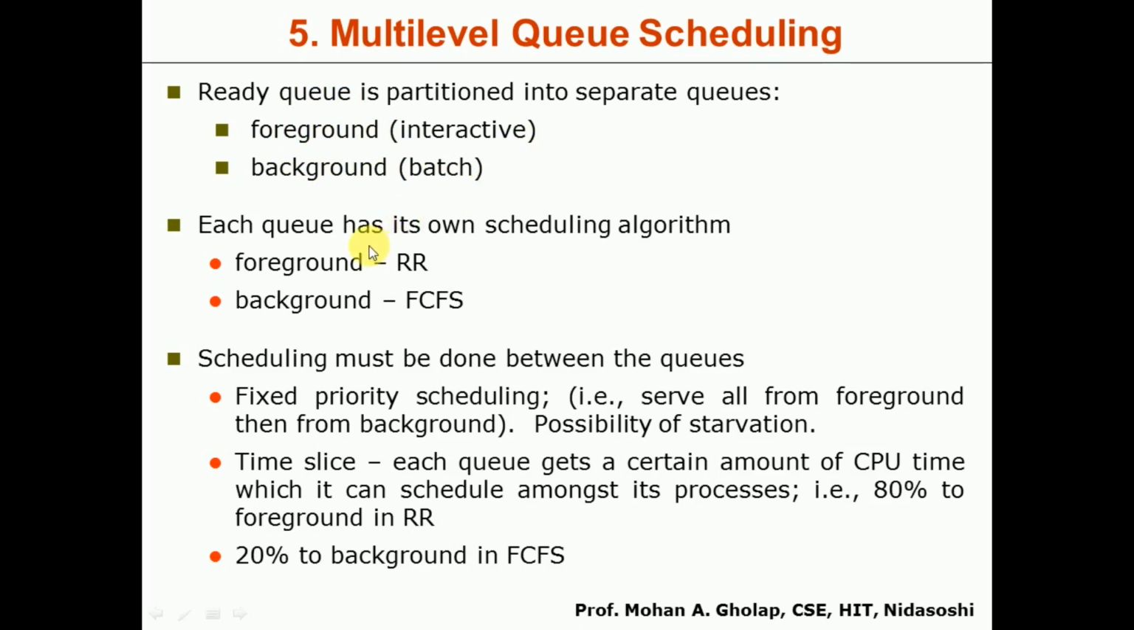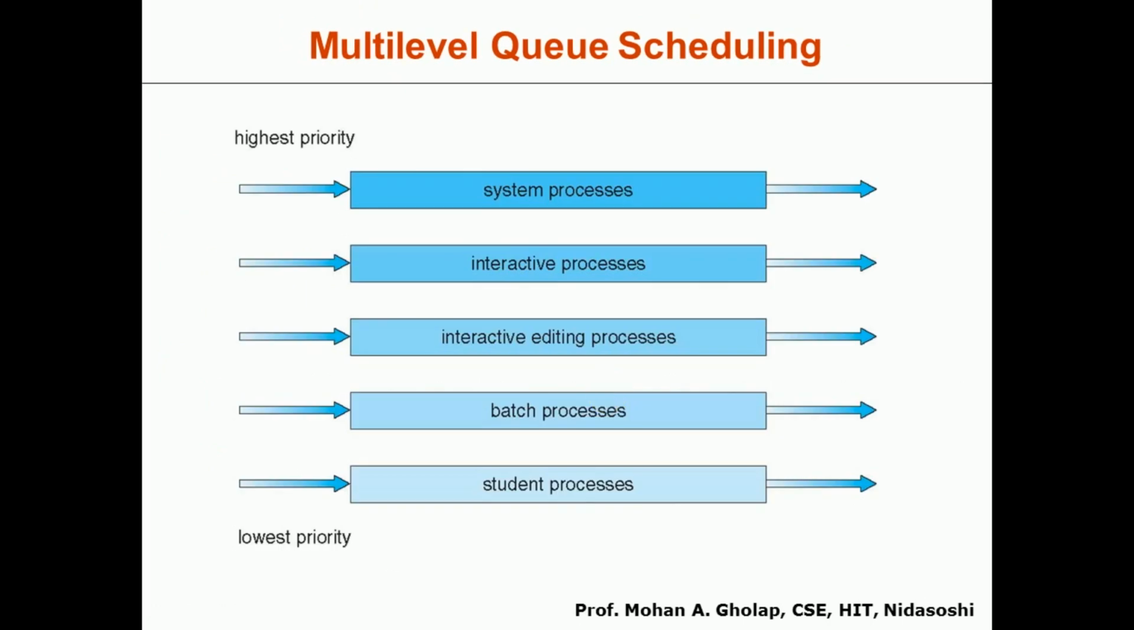So again it depends on the situation. For the foreground processes, one scheduling algorithm will be used, and for the background processes, a separate algorithm may be used. In our example, let us consider the round robin scheduling algorithm used for foreground processes and the FCFS scheduling algorithm used for the background processes. As the name indicates, multi-level queue scheduling means the ready queue itself is divided into many queues. You can see this very clearly in this figure.